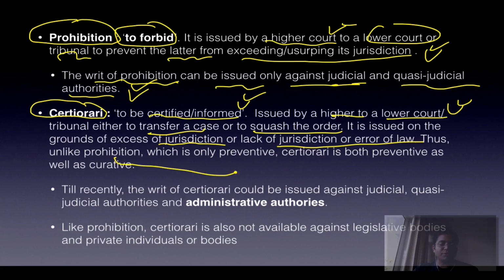So prohibition was only preventive. Certiorari is both preventive and curative. Preventive means if the transfer of case happens, no error happened, so it is preventive.